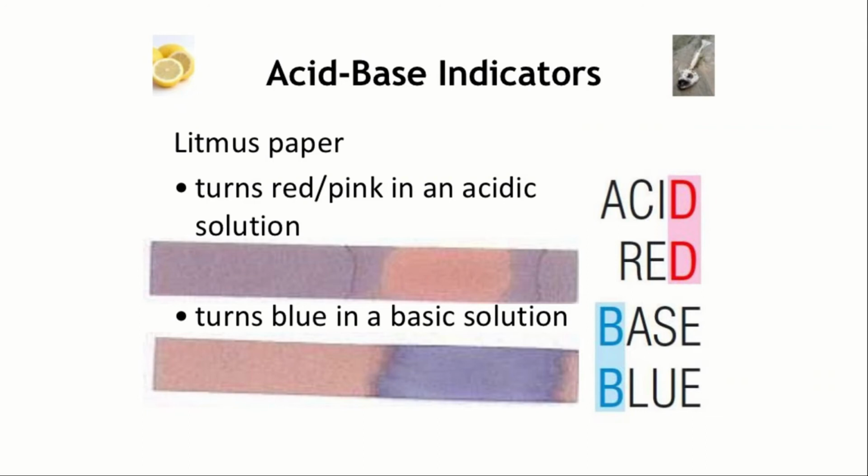So litmus paper, as I already told you, turns red or pink in an acidic solution and turns blue in the basic solution. Just by understanding the code, you can get to know what color it changes. Acid ends with D, red ends with D. So acid always turns red. Base is blue, B and blue. Okay, so B stands for base and blue color. Acid, red, D, red color. So this is the technique of understanding how it changes its color. And one more thing you can understand, acid is very dangerous. Danger is always depicted in red color itself. So if it turns red, it is acid.